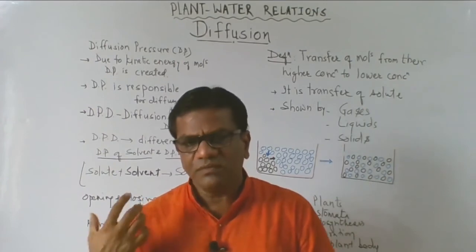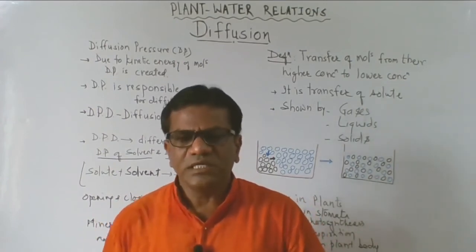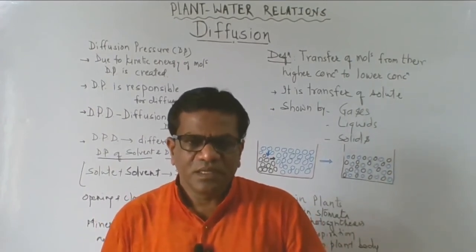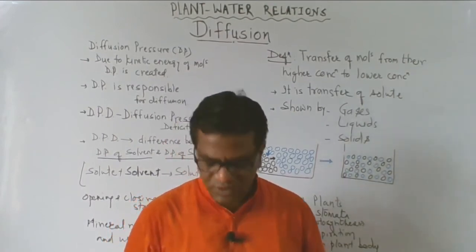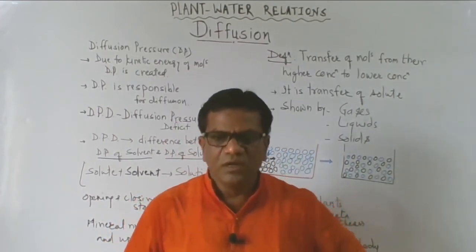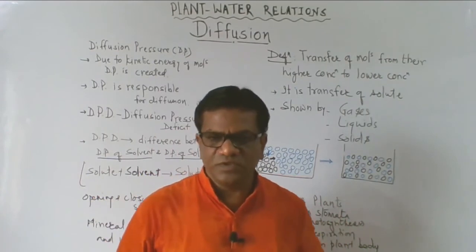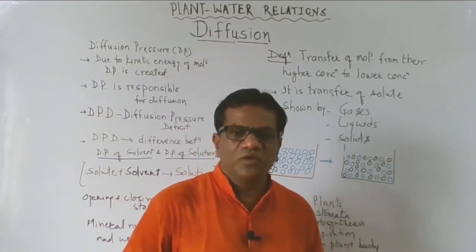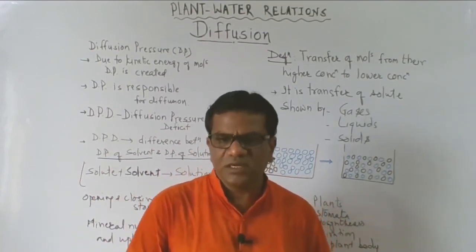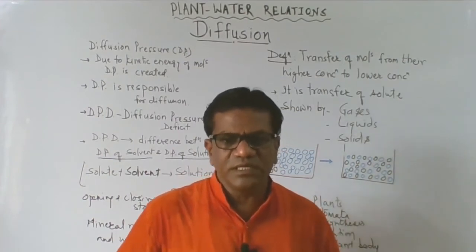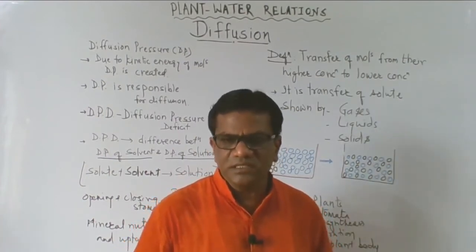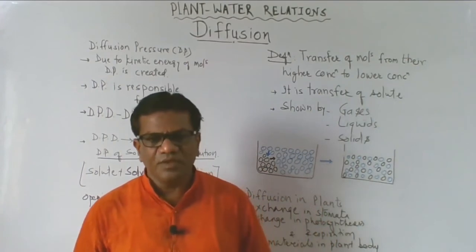The absorption from the roots is also dependent on diffusion. Diffusion is the process that living beings have utilized. As I told you, in human beings also, the gaseous exchange and exchange of food materials, just like in plants, is dependent on this diffusion.